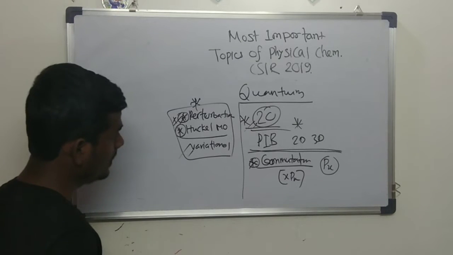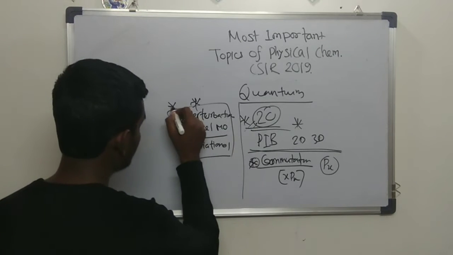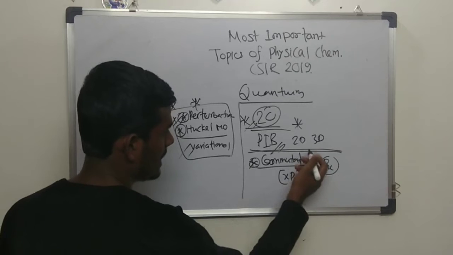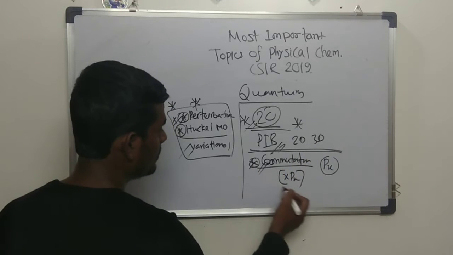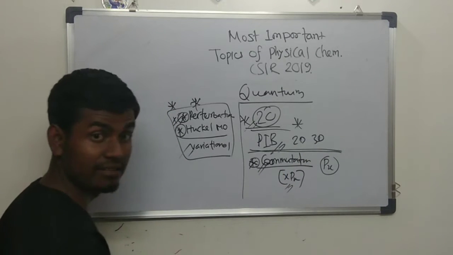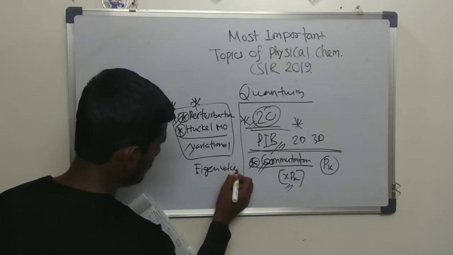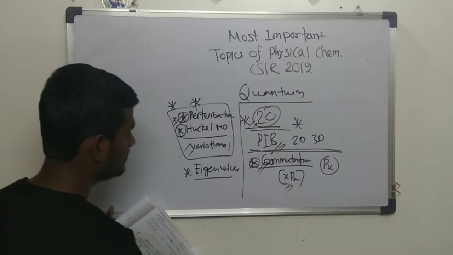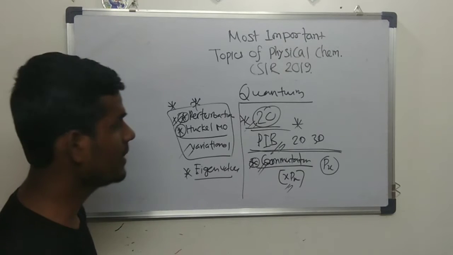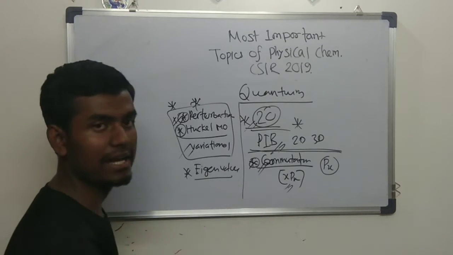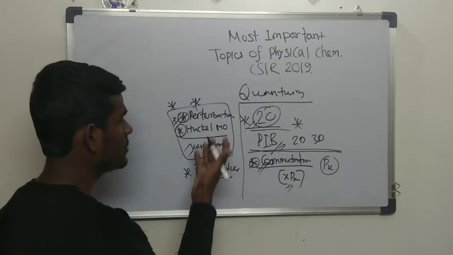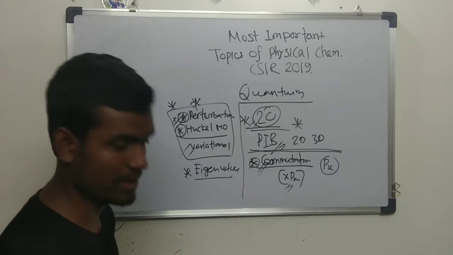So basically these are the important points: particle in a box, 1D, 2D, 3D, commutator, Hermitian, eigenvalue problem. They will give some function with the operator. They will ask what will be the eigenvalue, as well as perturbation, Hückel and variational theorem are the important part.